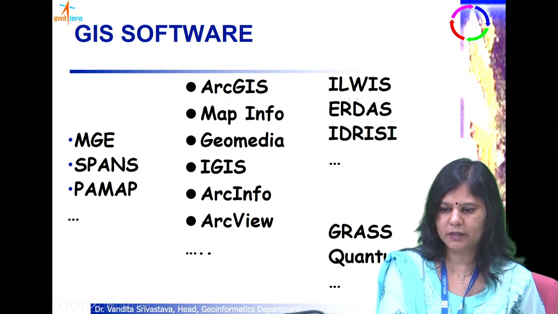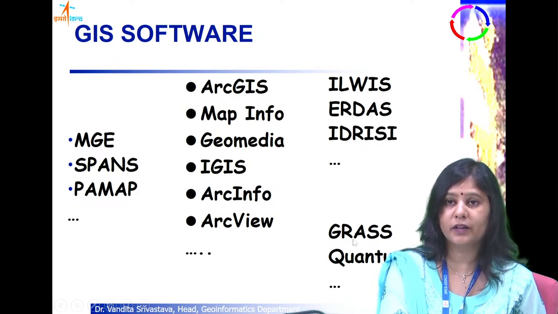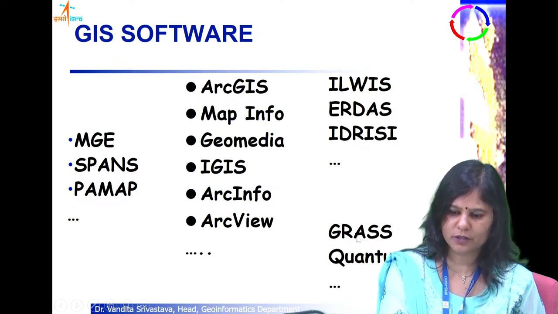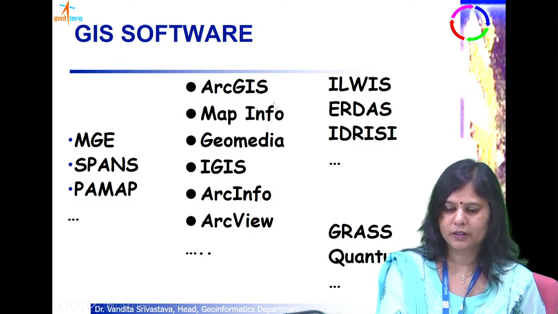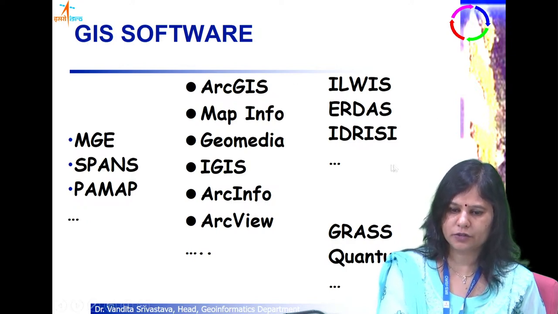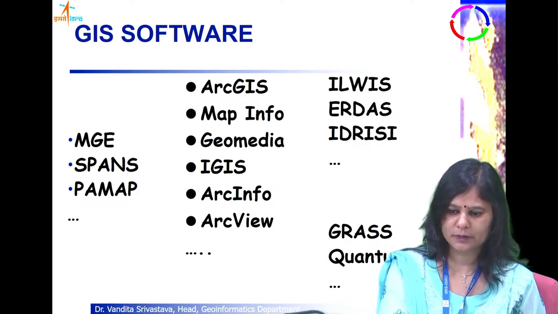These were some of the mainly raster based GIS packages, which also supported vector processing. Then there are some free and open source software like GRASS and QGIS that are very popular these days, especially QGIS. GRASS has also been around for a long time. So these are some of the software that I thought I would share with you, although there will be detailed lectures on these. Each of the slides that I talked about will have a detailed lecture.